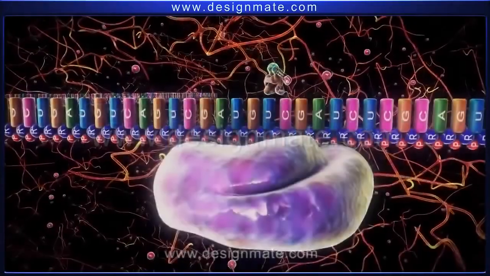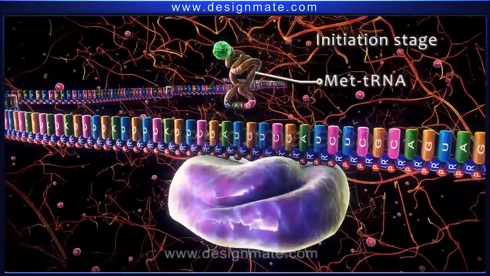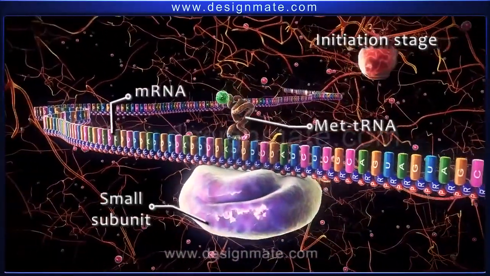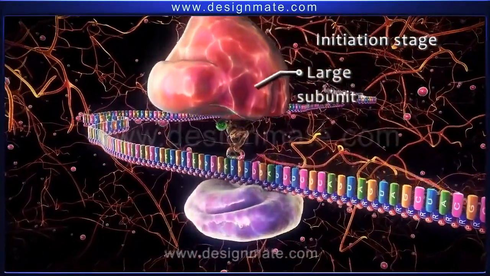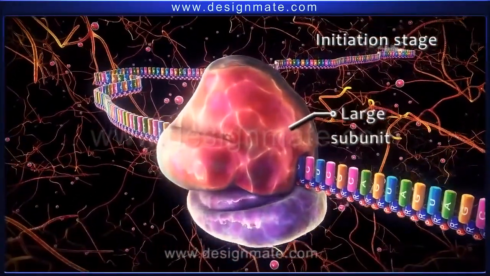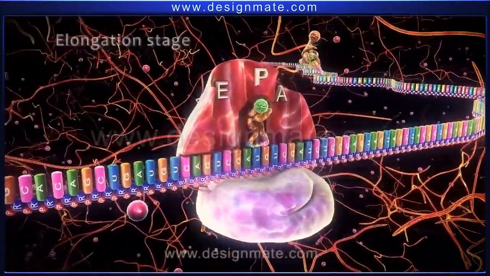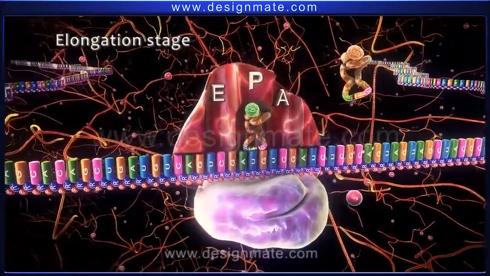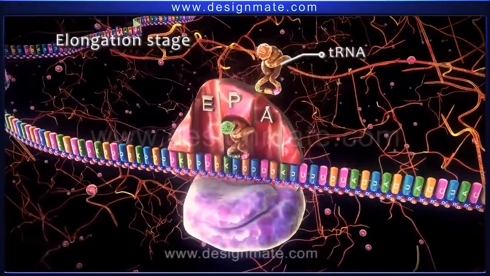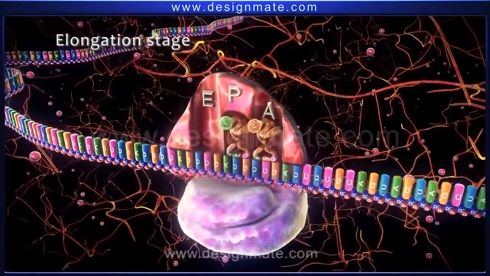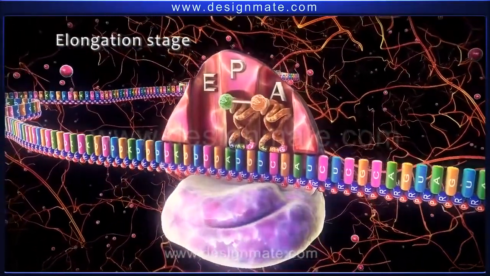Summary. Protein synthesis shows that the first stage involves the binding of the met-tRNA to mRNA and the small subunit of the ribosome. The larger subunit of ribosome then combines with the small subunit. The second stage is the elongation stage. In this stage, the incoming aminoacyl tRNA fits in the A site. Then a bond is formed between methionine and the amino acid molecule on the tRNA.